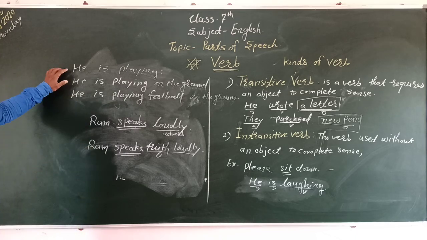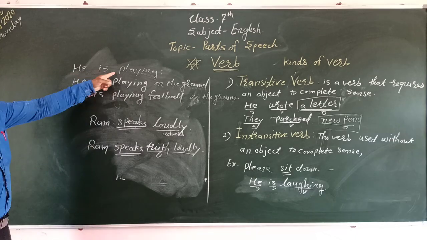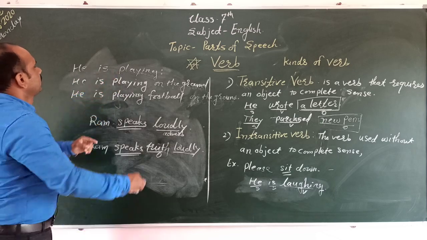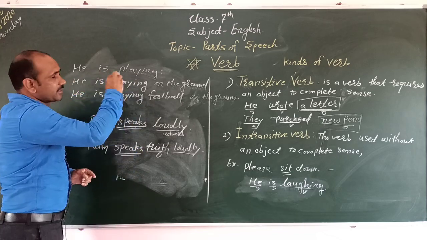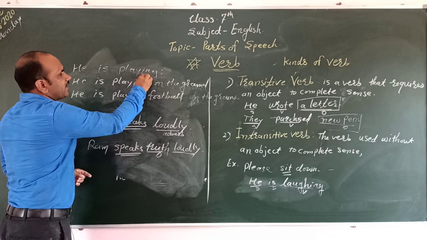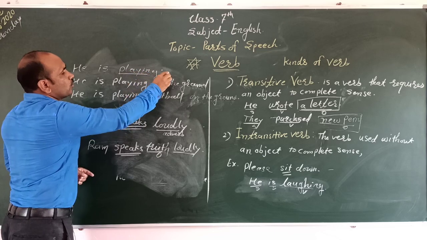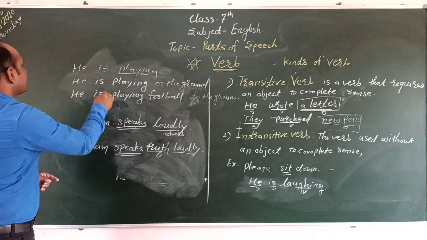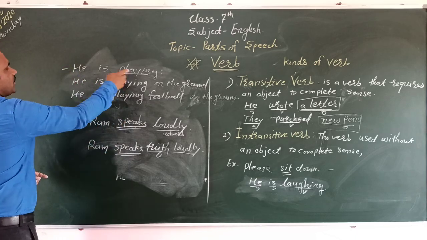There are three examples. He is playing, that is a complete sentence with complete sense. This verb has no need of an object. Therefore, we call it the intransitive verb.